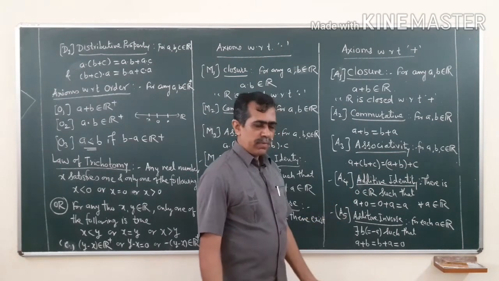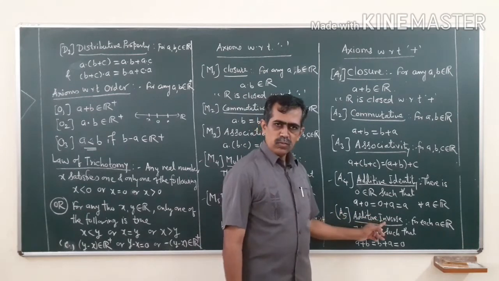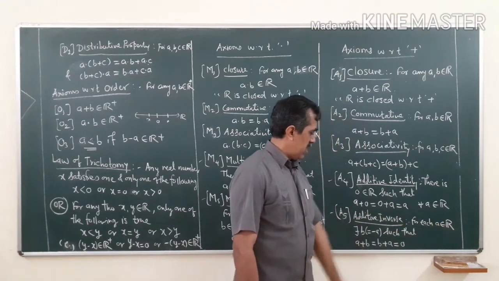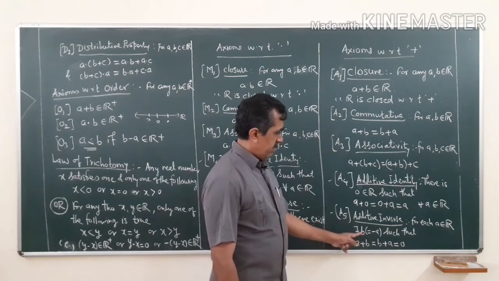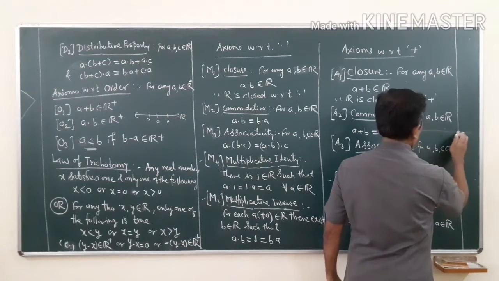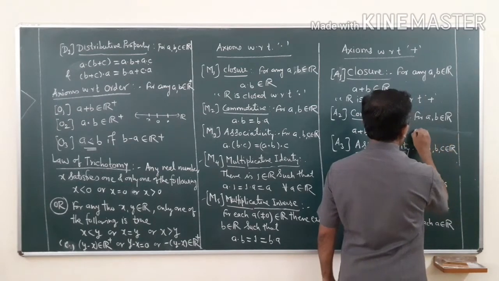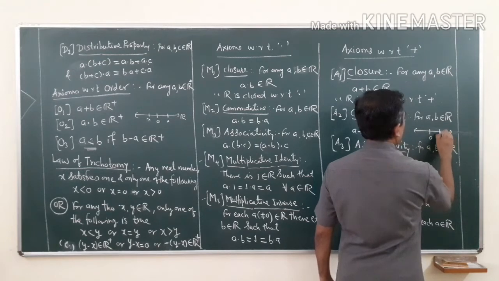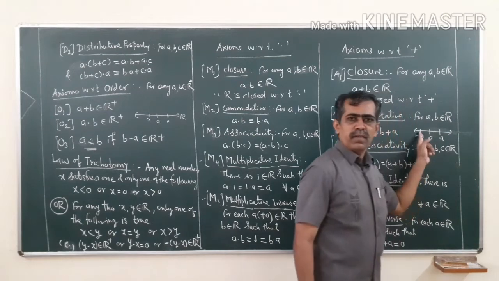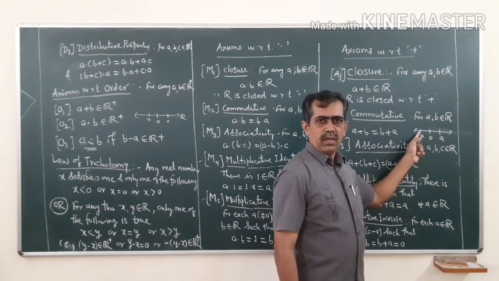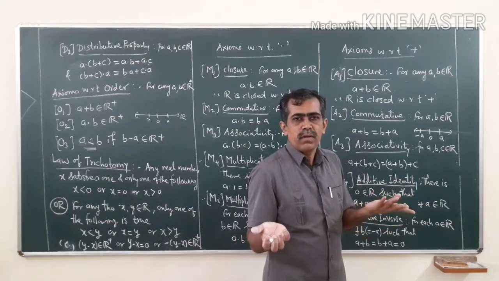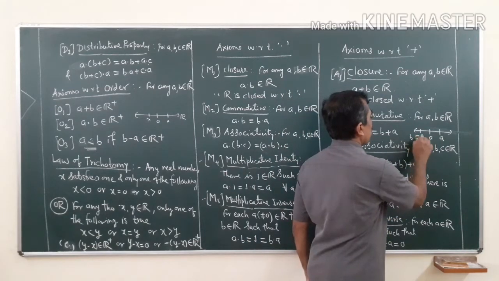Now come to the fifth axiom, additive inverse. So for each a belonging to R, for any a in R, there exists a real number b. See, for example, suppose this is my real line, here is 0, and if a is here, then you know minus a will be here. If 2 is here, minus 2 will be here, to the left of 0. And this is a different number, 2 is not equal to minus 2, so 2 and minus 2 are two different numbers, okay, remember. Because this is different, I call it b.